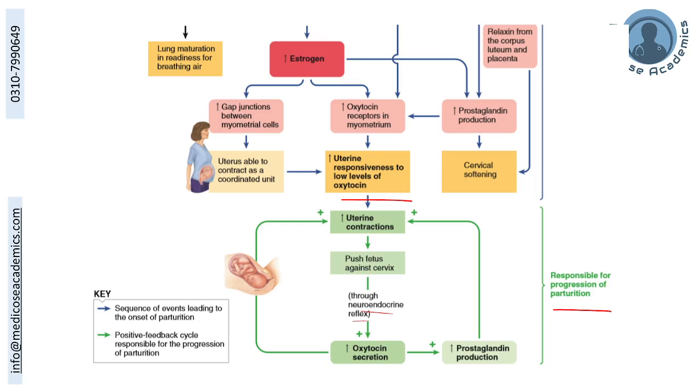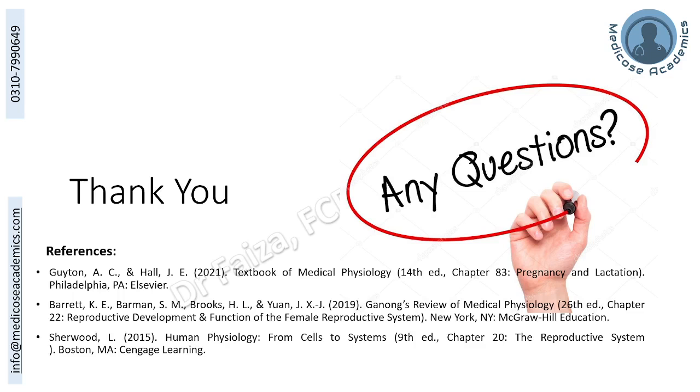Those responsible for the initiation were the inflammatory factors, oxytocin, increased quantity of estrogen, and increased production of cortisol, while that responsible for progression is this uterine neuroendocrine reflex. So that's all about parturition and lactation. Thank you very much for listening.